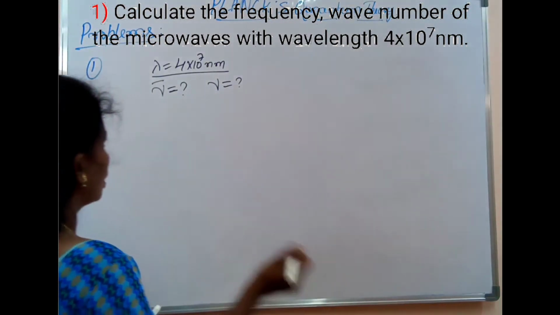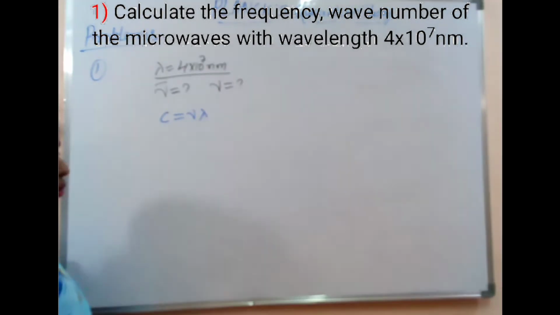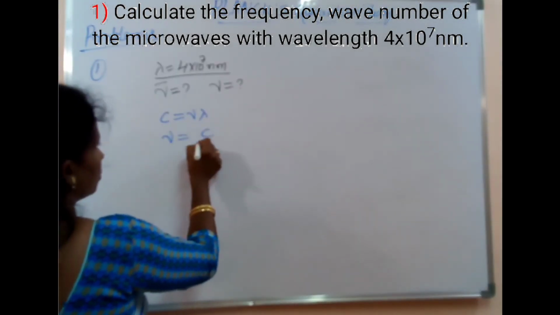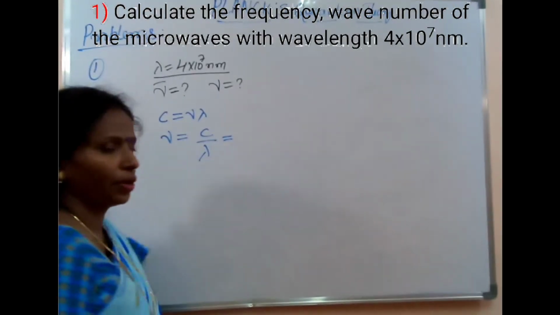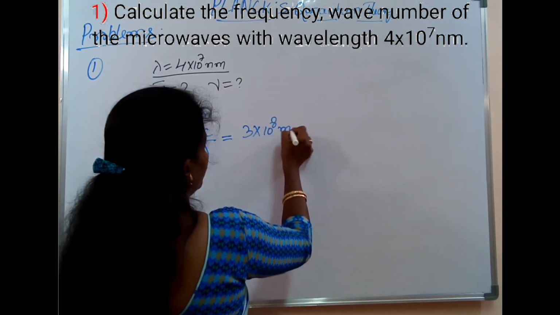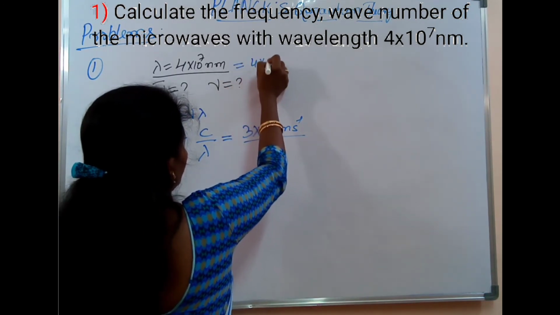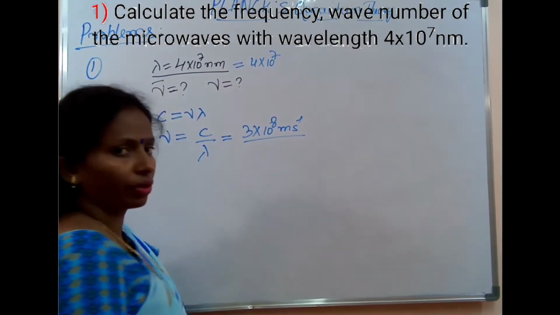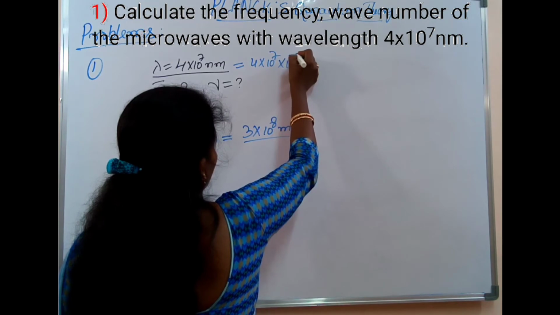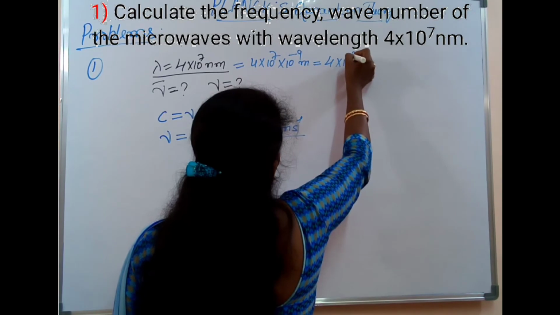So here, according to electromagnetic radiation, we know that C is equal to nu lambda. So first I will calculate nu. Nu is equal to C by lambda. C is the velocity of light, that is 3 into 10 to the power of 8 meter per second, divided by lambda. Lambda they have given, 4 into 10 to the power of 7 nanometer. Bring that to SI unit: 1 nanometer is equal to 10 to the power of minus 9 meters. This will be equal to 4 into 10 to the power of minus 2 meters.